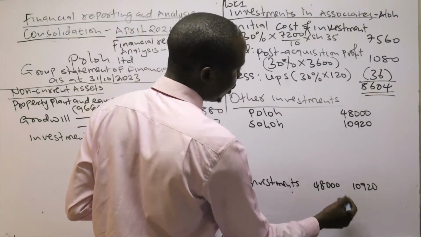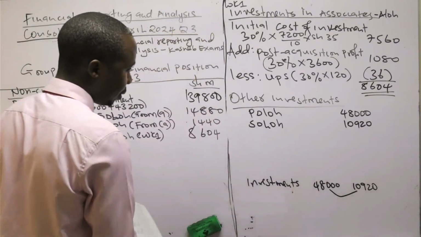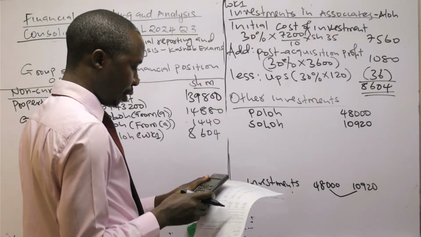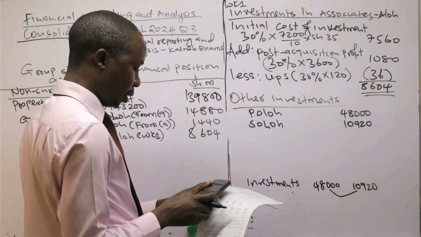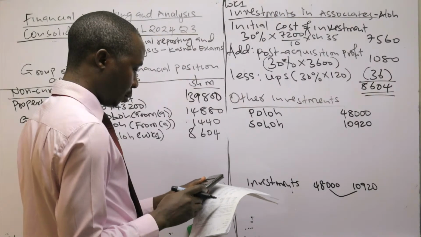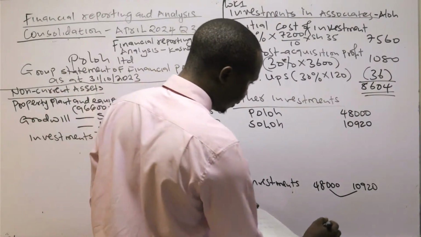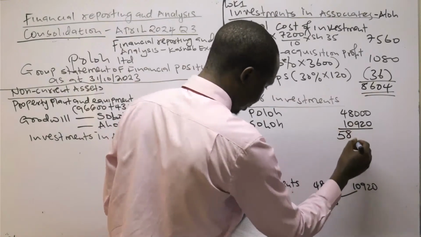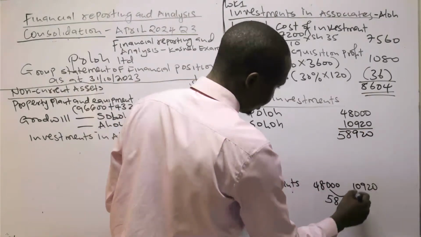So if you add these two, 48,000 plus 10,920, that is 58,920.